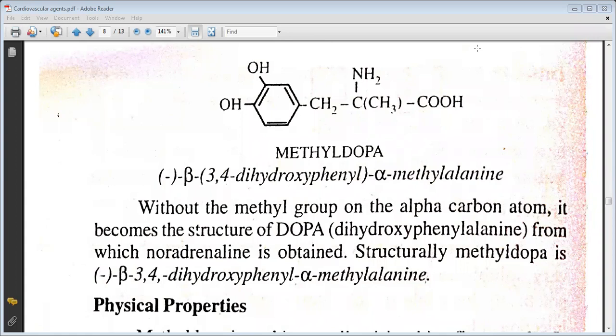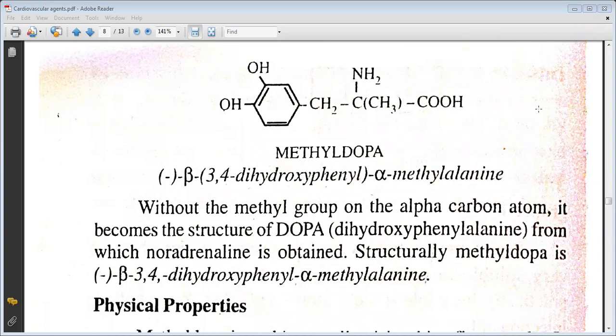So as you all can see the structure of methyldopa, the nomenclature is 3,4-dihydroxyphenyl alpha-methyl alanine. Without the methyl group on the alpha carbon atom, it becomes the structure of dopa, which is dihydroxyphenyl alanine, from which noradrenaline is obtained. Structurally, methyldopa is 3,4-dihydroxyphenyl alpha-methyl alanine.